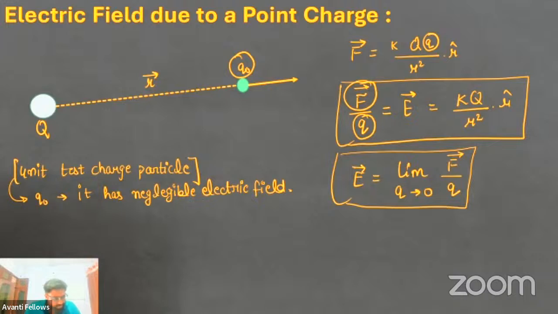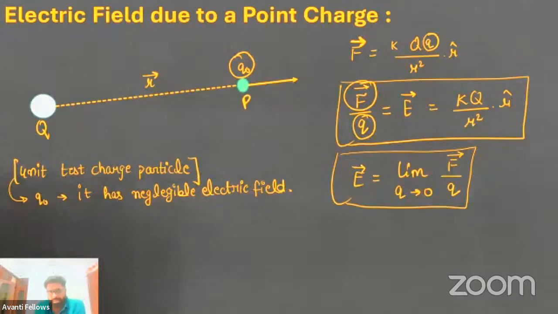Okay, please repeat the last point. Look, we need to calculate the electric field due to a point charge. So what we have discussed is that there is a point charge capital Q, and because of it, at point P we need to calculate the electric field. So we have assumed a charge particle here. Initially it is not a test charge particle, it is just a charge particle. So this is Coulomb's law of attraction or repulsion, and it becomes K capital Q small q by R square into R cap.